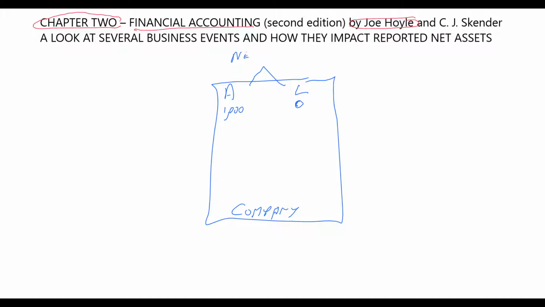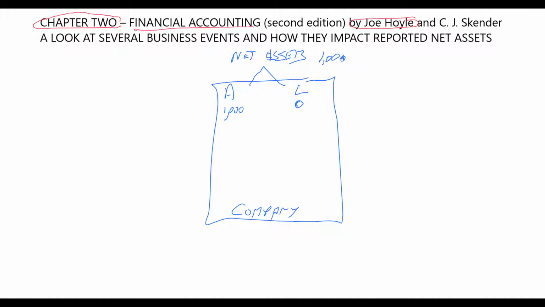Now, an important accounting term is the term net assets. Net assets is the amount of assets that you have over and above the liabilities. Assets minus liabilities is net assets. So obviously, if we have assets of 1,000 and no liabilities, then we start this problem with $1,000 as our net assets. That gives you a good measurement of the size of the company.